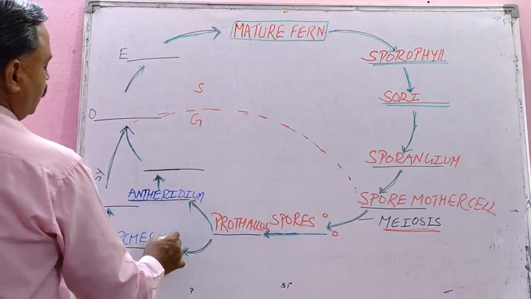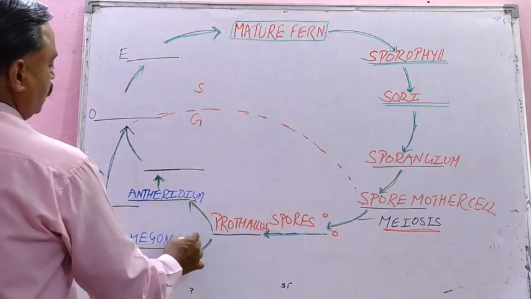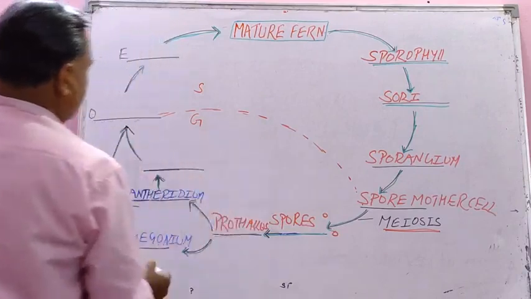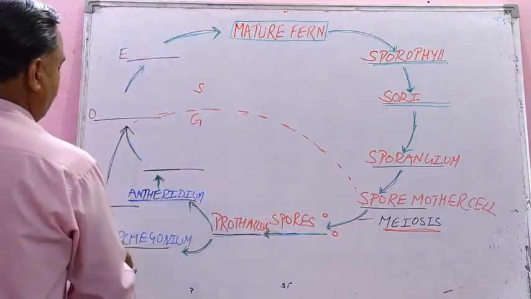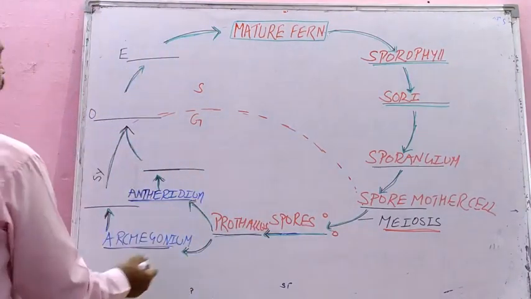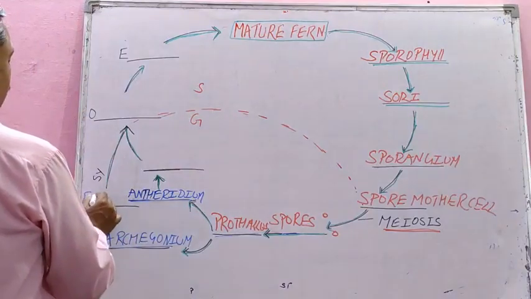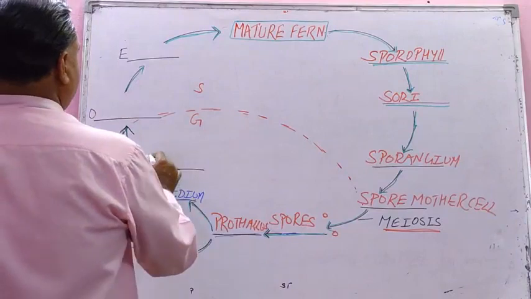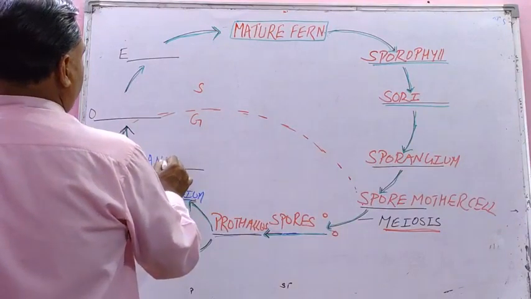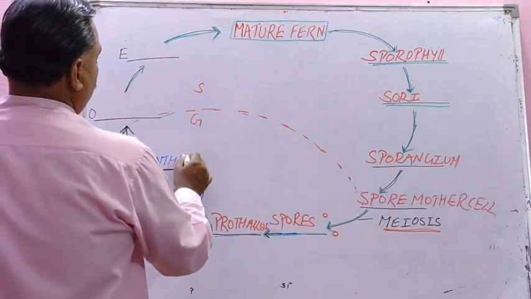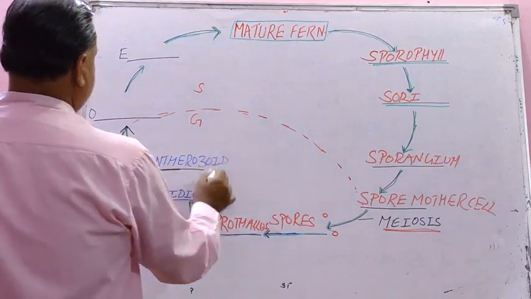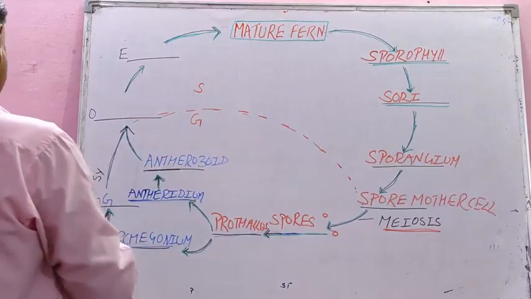Spore will develop prothallus. Prothallus will have antheridium, the male part, and archegonium, the female part. Female part will develop, you know very well, egg cell, and antheridium will develop antherozoid, male gamete.